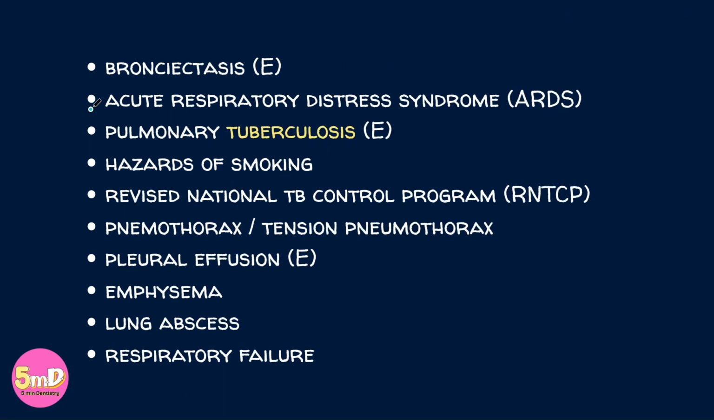Bronchiectasis is an essay. Acute respiratory distress syndrome, ARDS. Pulmonary tuberculosis, TB, is a very common question, irrespective of whether you are writing a microbiology exam, general medicine, or any other subject. Tuberculosis will definitely have a role there, like HIV or AIDS. It will definitely be overlapping in many of your subjects. So regarding tuberculosis, you should know about the anti-tubercular drugs, the revised National TB Control Program. What does it suggest? And hazards of smoking have been asked.